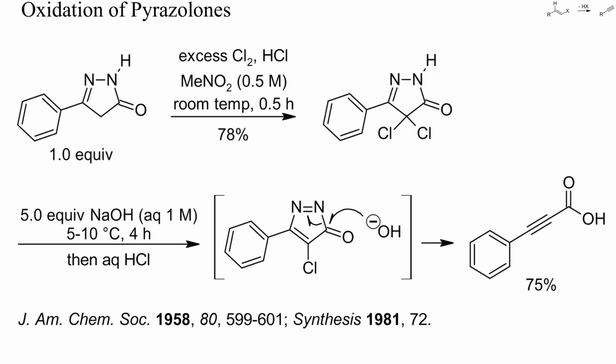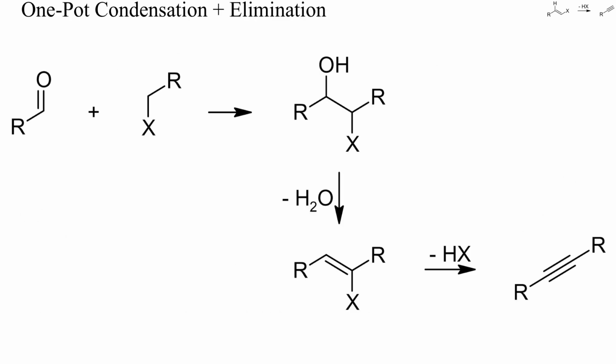Similarly, pyrazolones can be chlorinated and then cleaved at low temperature with sodium hydroxide. Substituted propiolic acids can be prepared this way. Condensation of aldehydes with some types of carbon nucleophile can yield suitable intermediates for the preparation of alkynes by beta elimination.